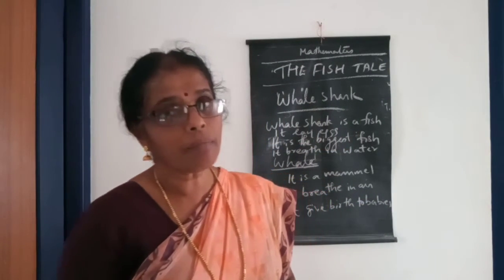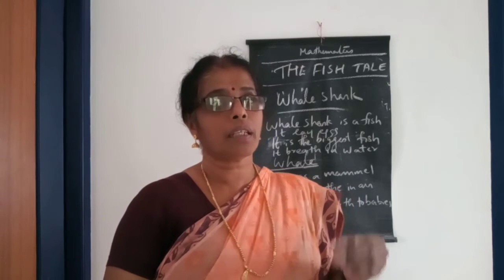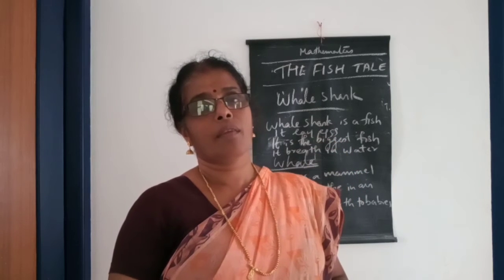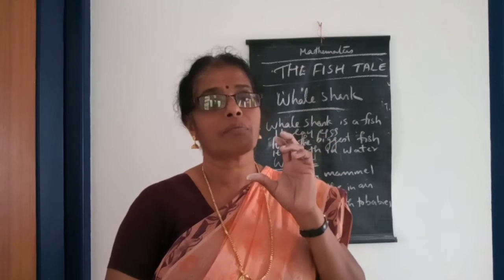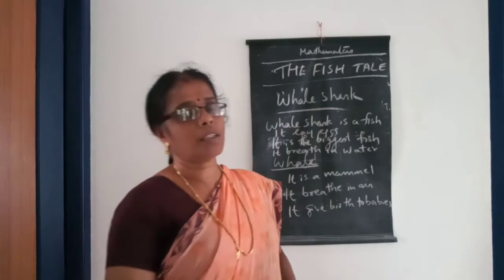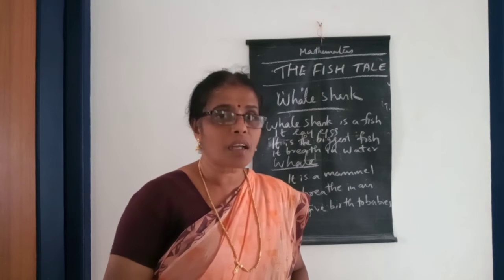Whale is a mammal that gives birth to babies and breathes in the air through the nose. But whale shark is the biggest fish that breathes in water and lays eggs. Did you understand? That is the difference between the two, whale and whale shark.